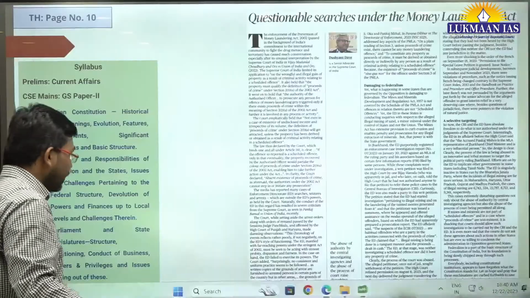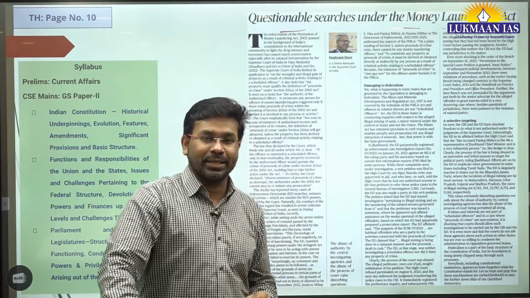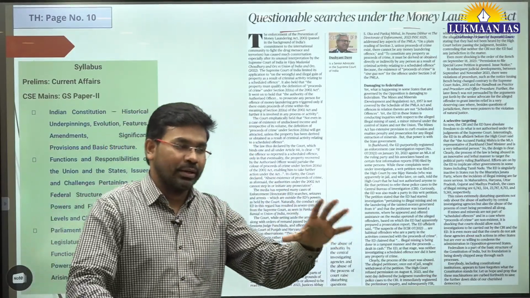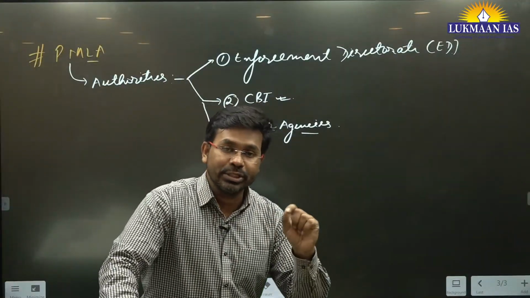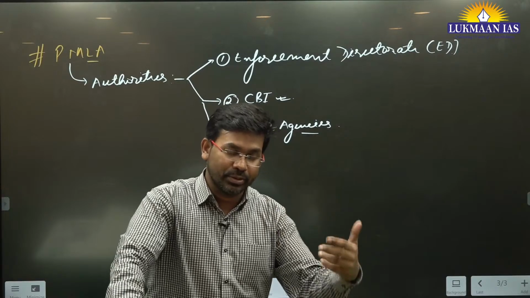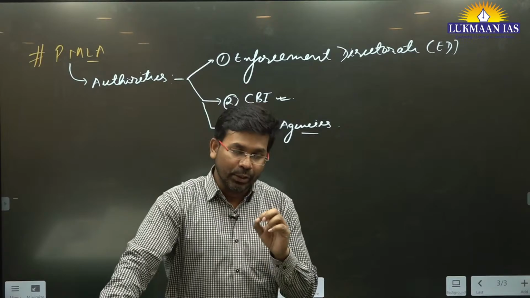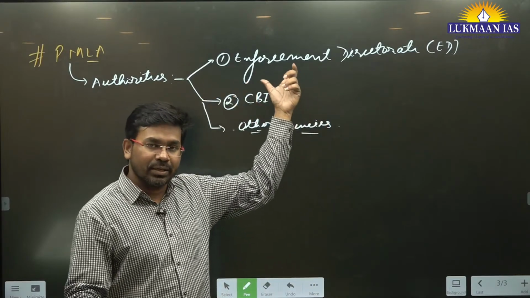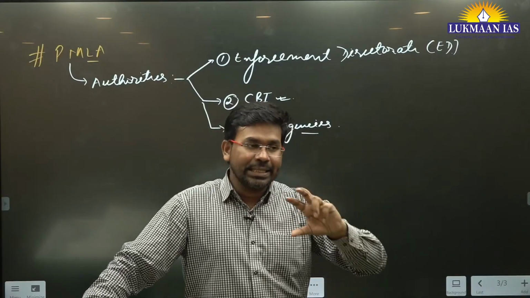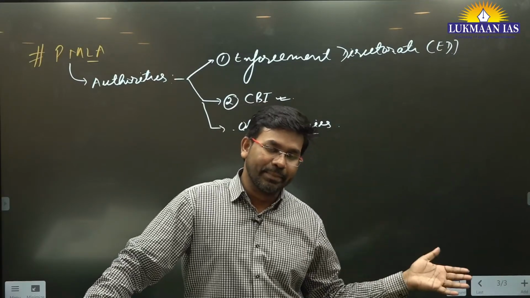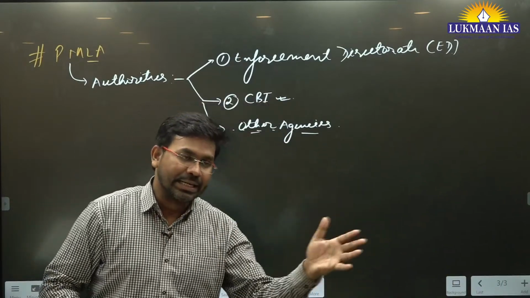In this article, the author says that the central government is utilizing its authority over these central agencies to target opposition members. Since they are targeting opposition members, there is a motivated use of sending these agencies to the houses of politicians from opposition parties, getting their premises searched, or even arresting those people without proper evidence.